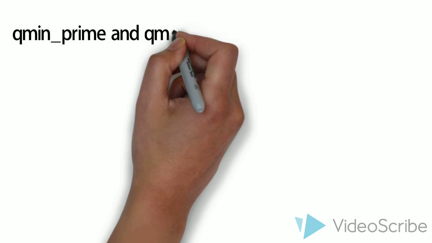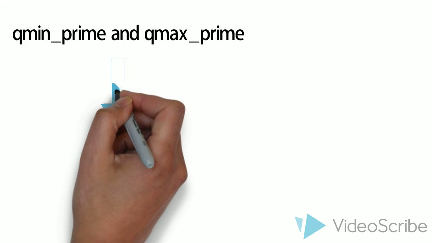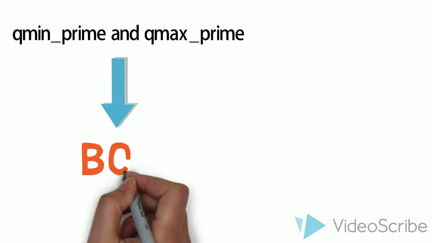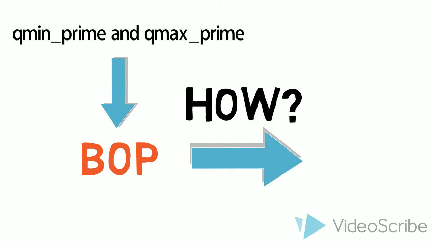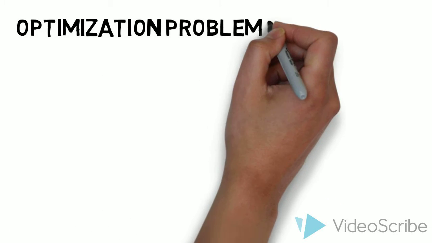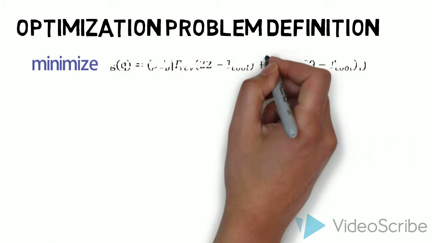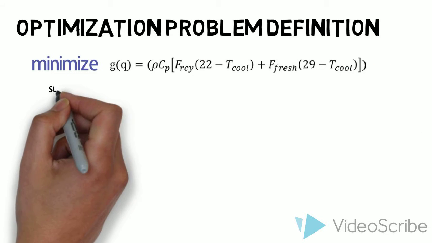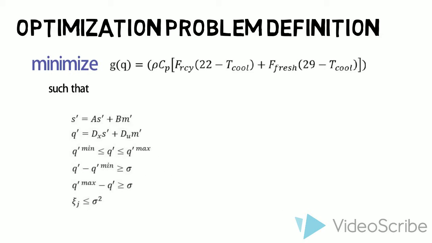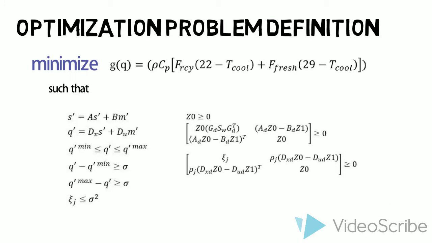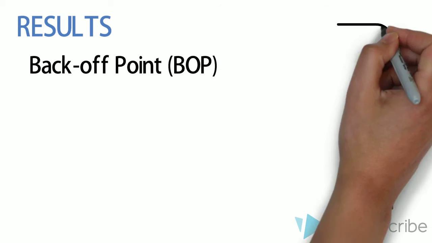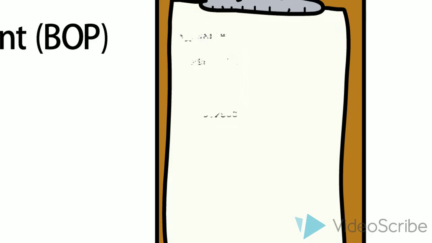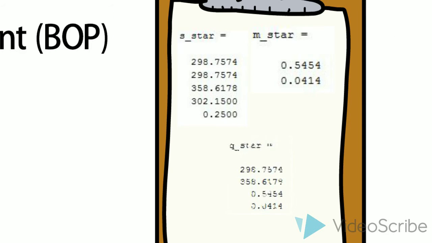From the OSSOP, we get the limits of Q prime that we're going to use in the optimization. With this, we get the back-off point. But how? Here, we minimize our economic objective function with the next requirements. These are the quantitative results we got for the BOP, for S, for M, and Q.